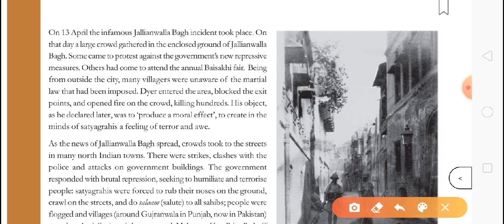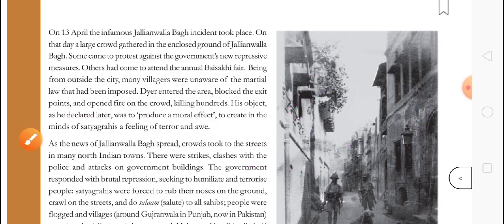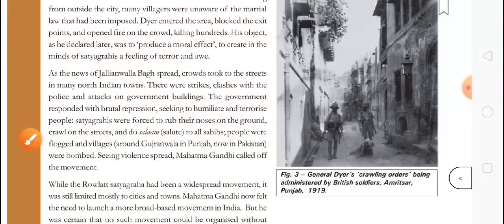So Mr. General Dyer came. The annual Baisakhi fair was there, na. So General Dyer came there, and he told his people to kill them. They entered the area, blocked the exit point, and opened fire on the crowd, killing hundreds of people. According to government records, 379 people died there. But as we know, the government records are not right. Around a thousand people died there.